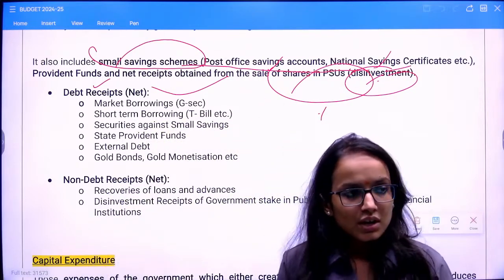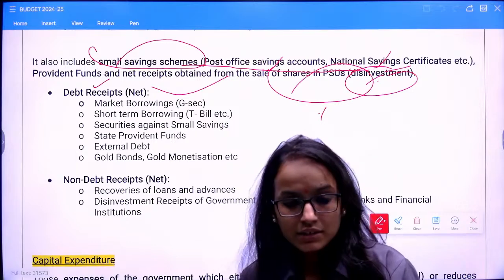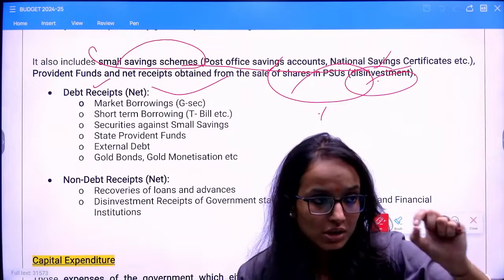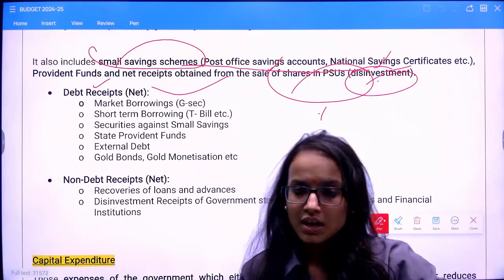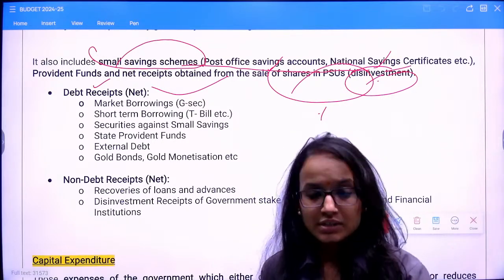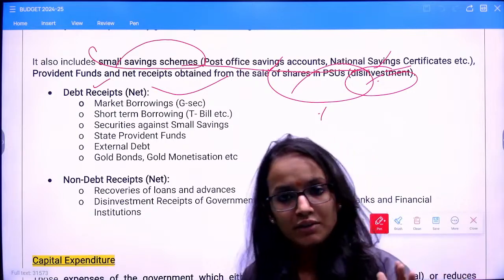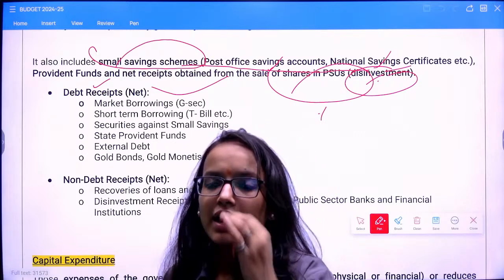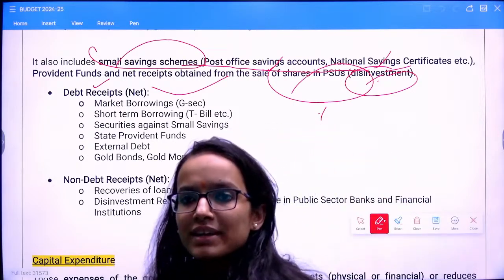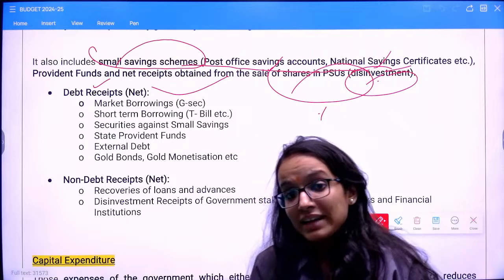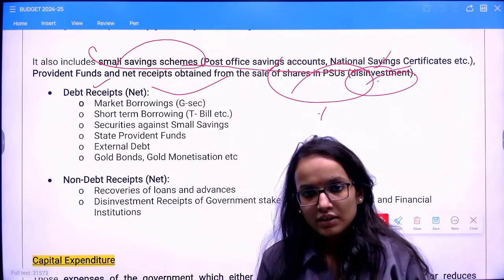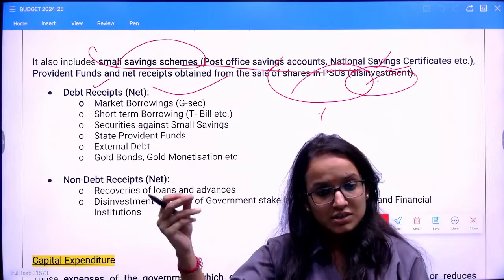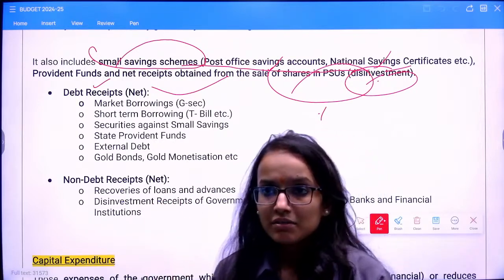If the government sells a particular percentage of shares in any PSU, it receives the receipts, but then it has lost that asset, lost that ownership. So there is a reduction of assets. Again, disinvestment proceeds will be capital receipts for that reason. Okay. The money that comes from a line of credit will also be under capital receipts. If the government has received any line of credit provided by any organization or government, it will be a capital receipt.